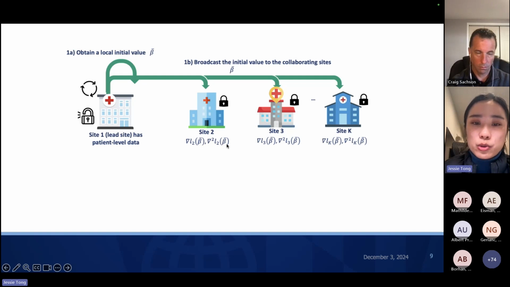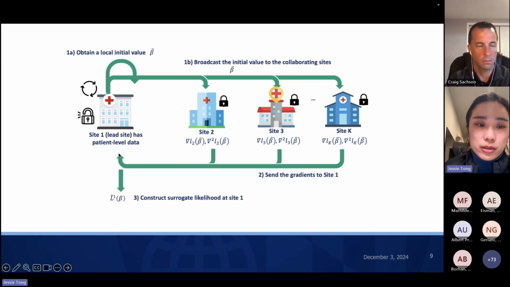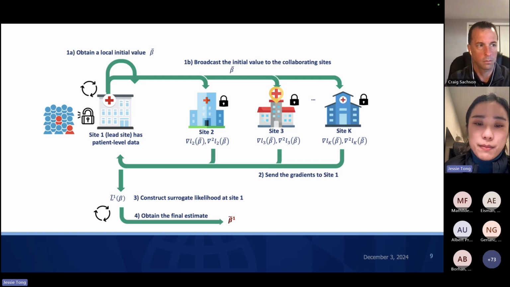And compared with Michael Jordan's method, our method also requires the sites to transfer their second gradients, which will have better accuracy. And after each site has their aggregated data in terms of gradients and second gradients, these values will be sent back to the lead site, site number 1. And then, as we introduced in the last slides, site 1 will construct the surrogate likelihood function, and then we can obtain our final estimate beta, which has the interpretation of log relative risk if we are fitting this Poisson regression model.